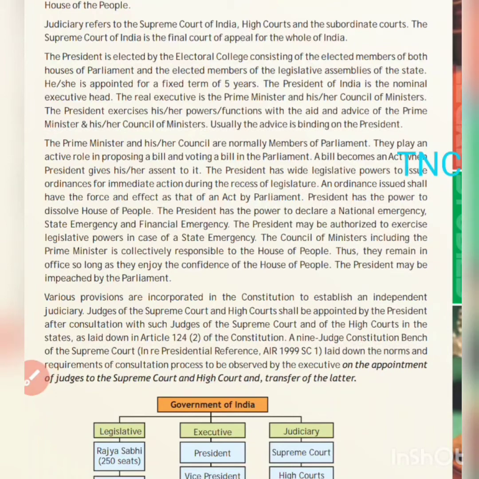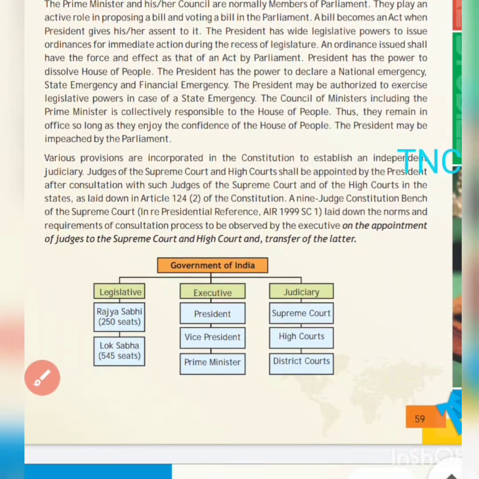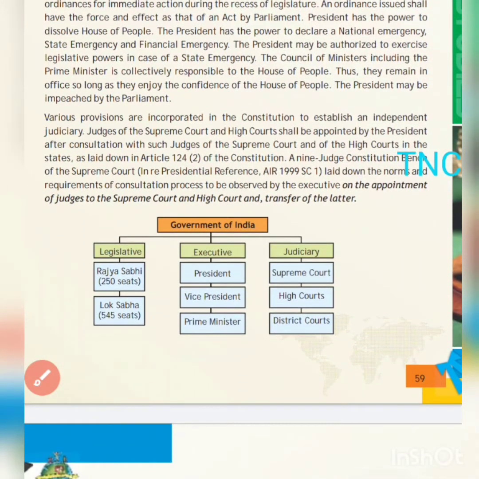The President may be impeached by the Parliament. Now see, what was happening? President can dissolve the House of People and Parliament can impeach the president. By discussions in both the houses of Parliament, impeachment of the president may take place for proven misbehavior or incapacity. These are the two grounds for which the president can be impeached.